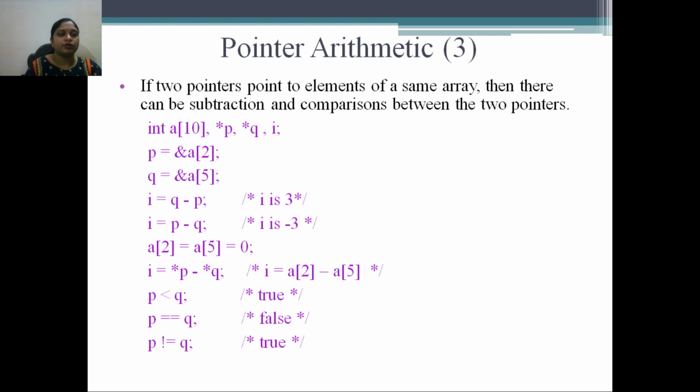In the same way, you can perform different operations like i = p - q. a[2] = a[5] = 0. We are initializing the value at this particular location as 0. In the same way, again we can use the less than operator, equal to operator, and not equal to operator with the pointer variable.